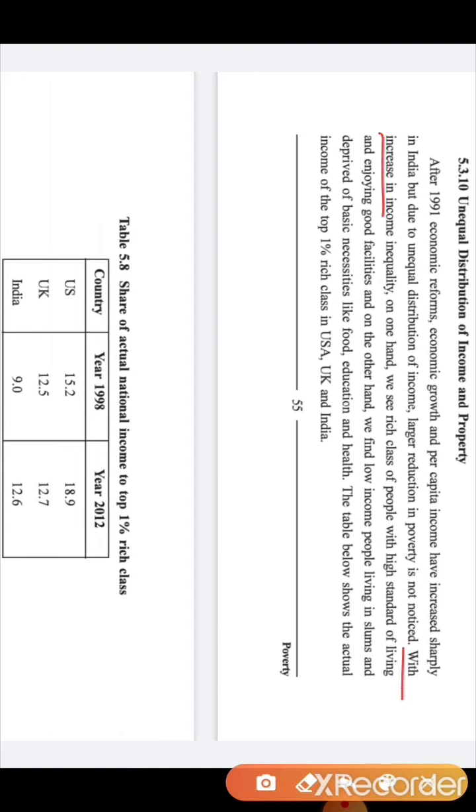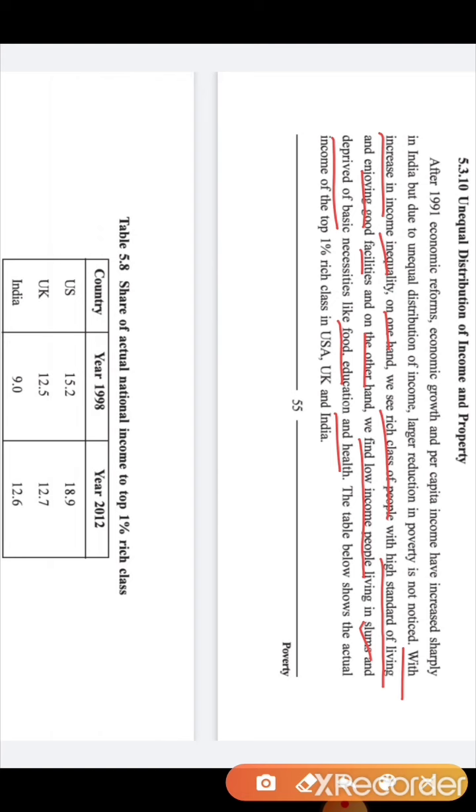With increase in income inequality, the richer are becoming more rich and the poor are suffering. On one hand, we see the rich class of people with a good and high standard of living, enjoying good facilities. This is unequal distribution of income, students. The richer are getting more money and they are enjoying life with good facilities and a high standard of living. And on the other hand, we find low income people living in slum areas, and they are deprived of, they are not getting the basic facilities such as food, education and health.